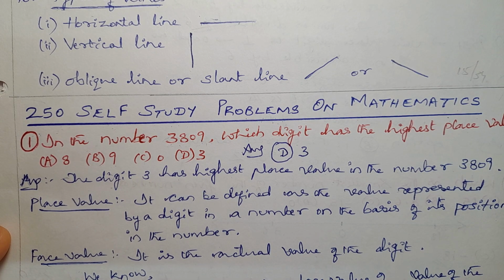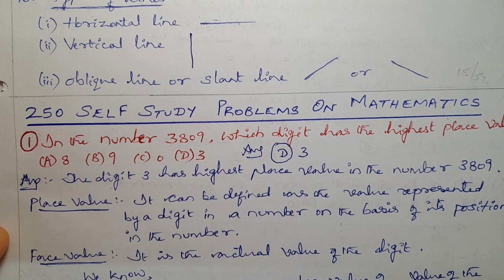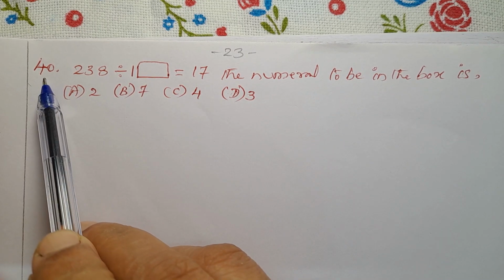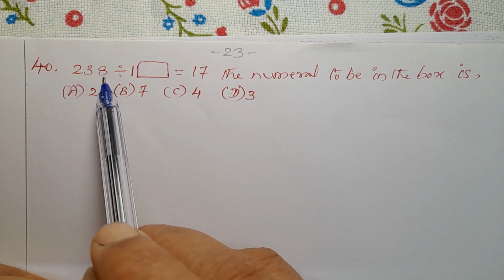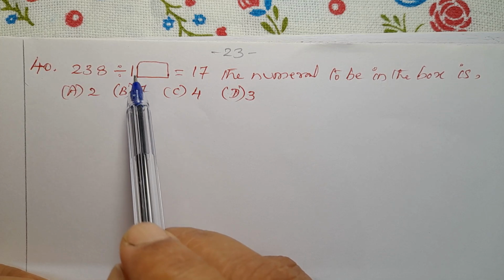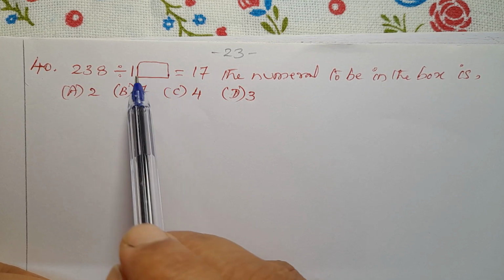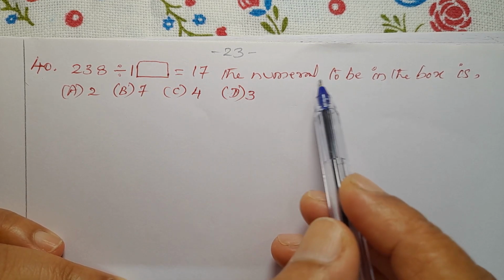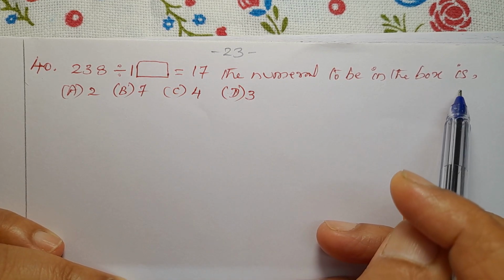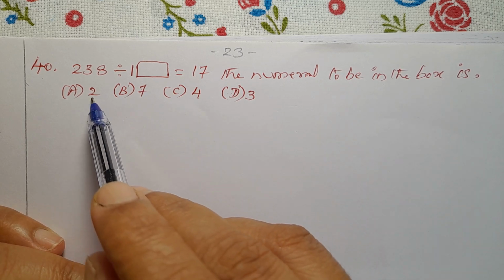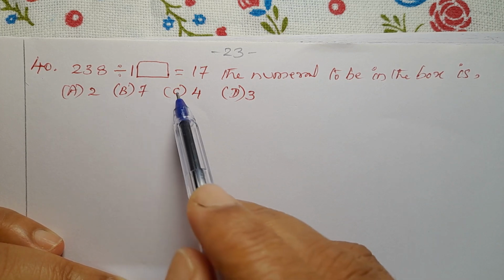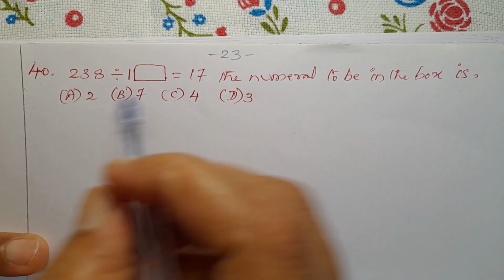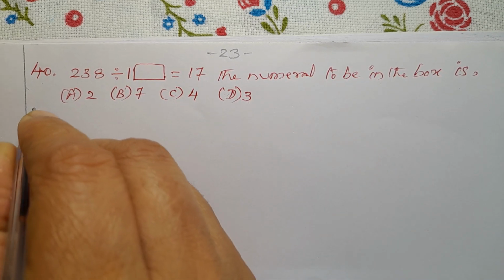250 Self-Study Problems on Mathematics. Problem number 40. 238 divided by a box equals 17, so fill up the box. The numeral to be in the box is: option A 2, option B 7, option C 4, option D 3. So, the answer for this problem.